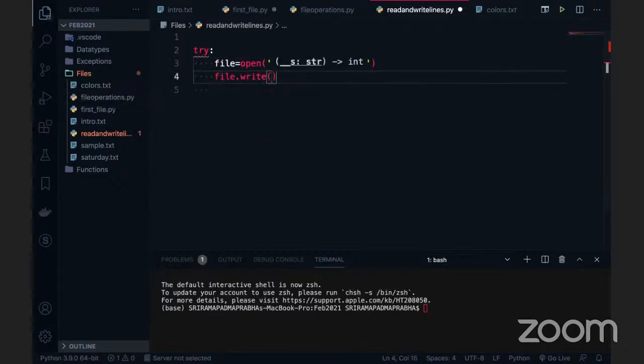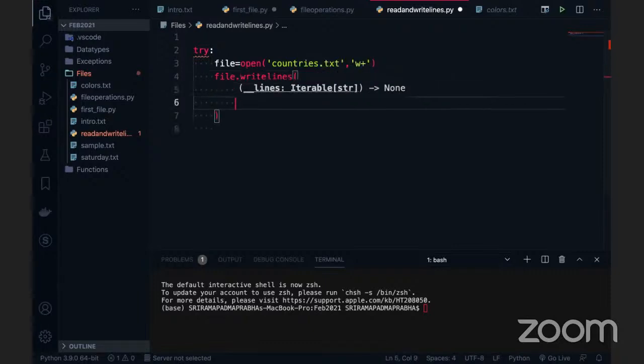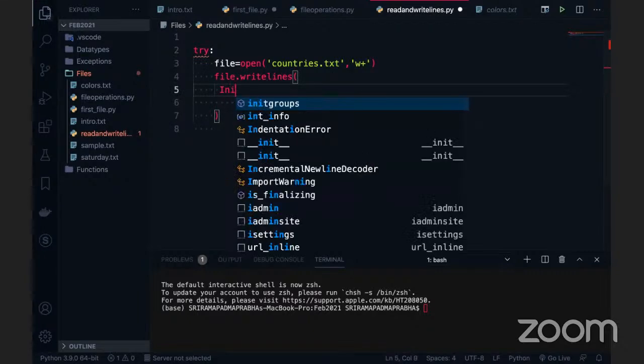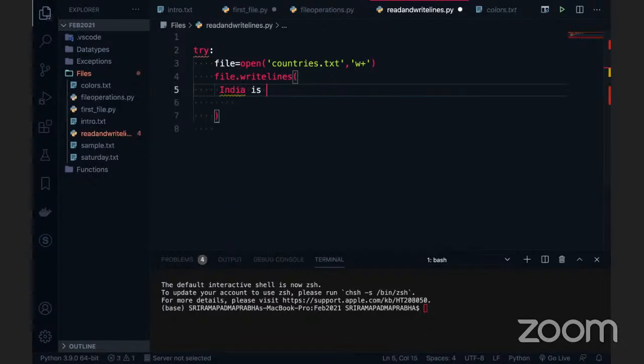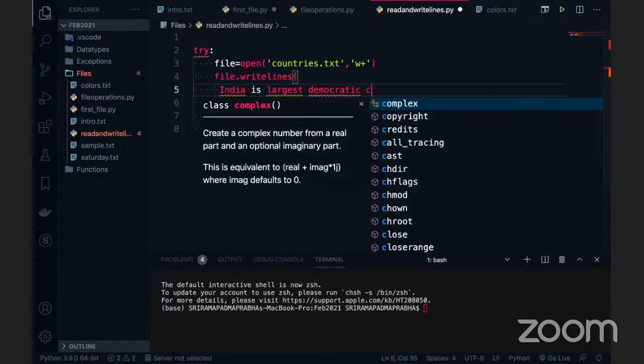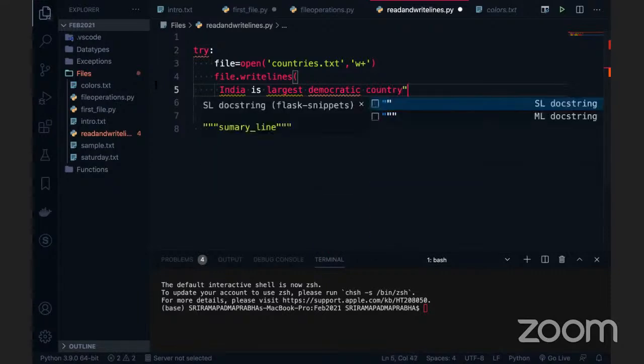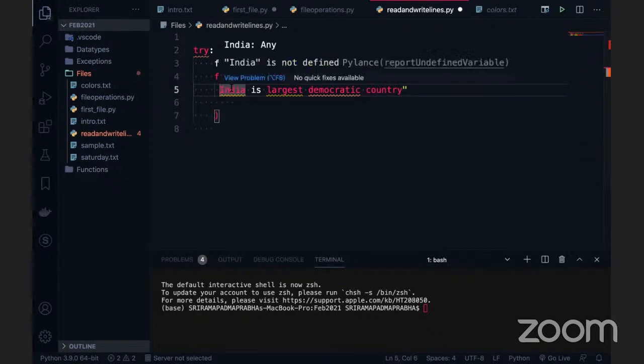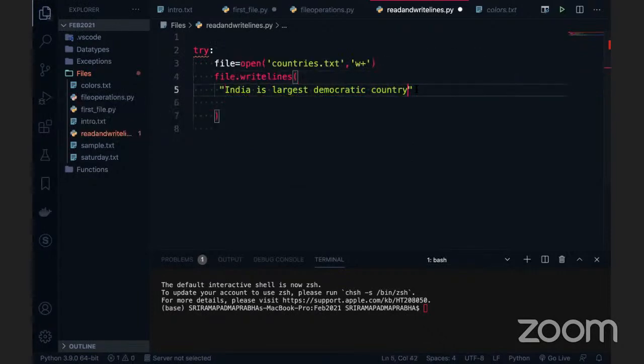After that I'm going to write some content here. Instead of write, I'm going to use something called writelines. What is writelines? Let me go and use this function. I'm going to write one by one. India is the largest democratic country. I'm going to write it here. Remember guys, the whole thing I am writing is in a string.